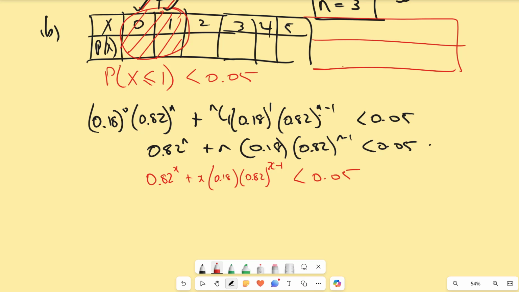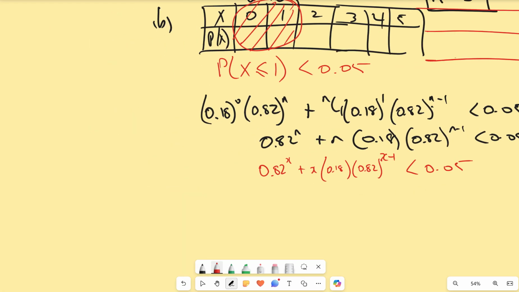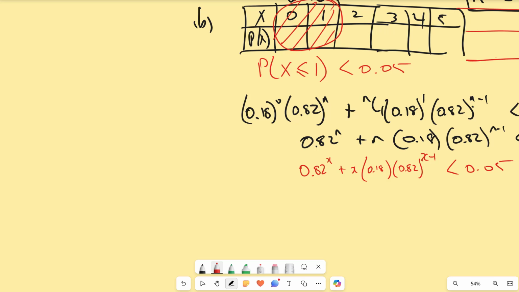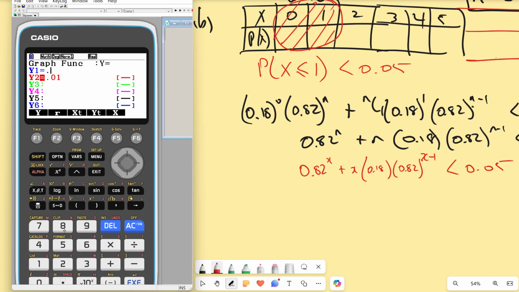Right, I'm going to do exactly the same thing. Get that up and running. Just move this across out of the way a bit so I can read what I'm writing. So I'm going to go back in here. So that equation is now going to be 0.82 to the power of x plus x times 0.18 times 0.82 to the power of x minus 1.